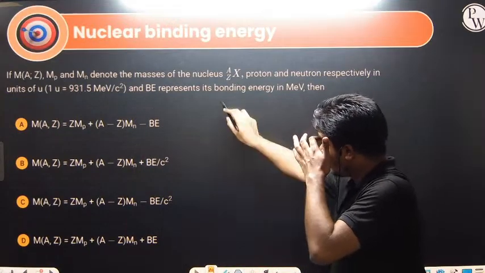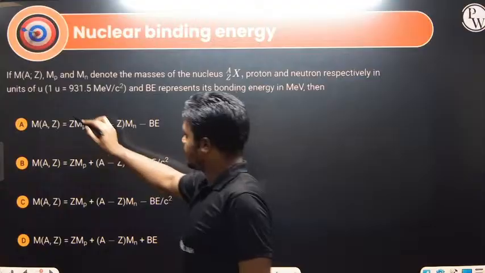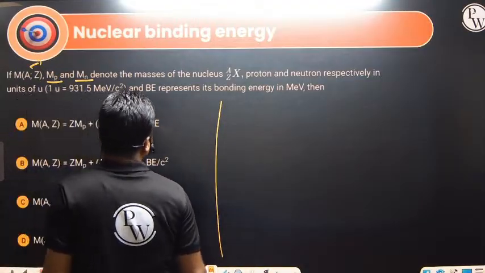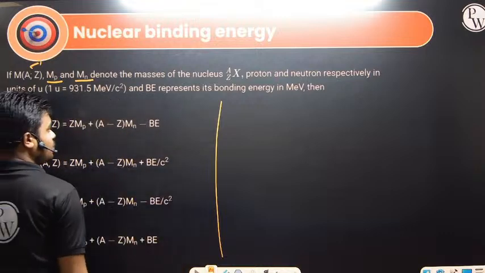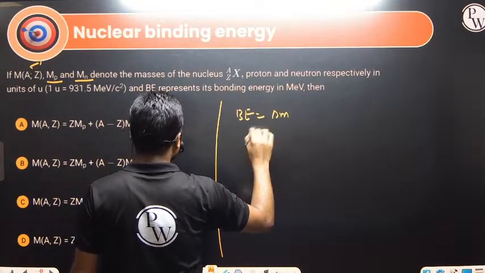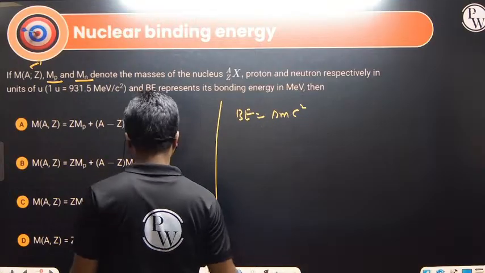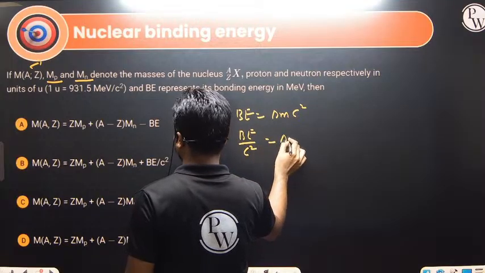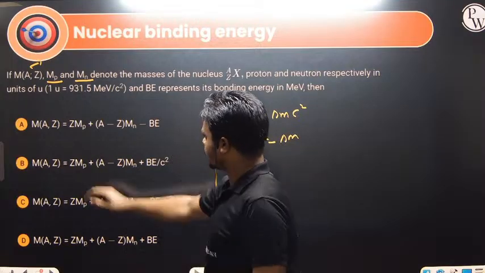Here, if m is the mass of the nucleus, and these are the mass of the proton and the mass of the neutron, then they are asking for binding energy. What is binding energy? The binding energy, as I told you, is delta m into c square. So binding energy by c square equals delta m. What are they asking? The mass of the nucleus.